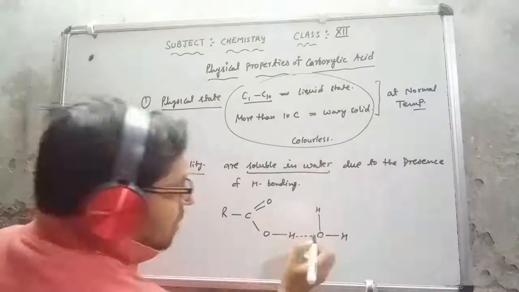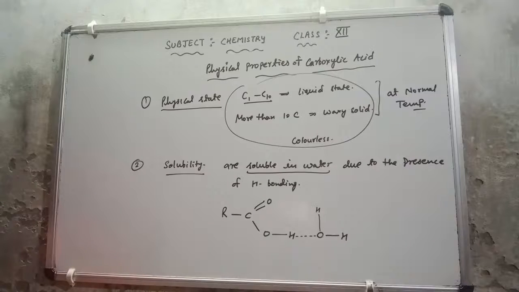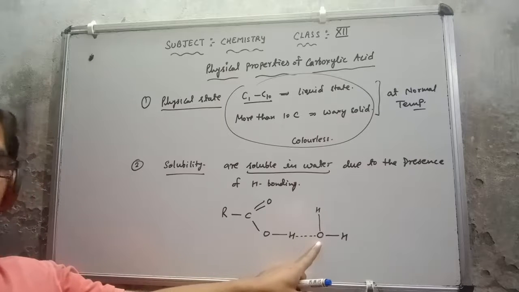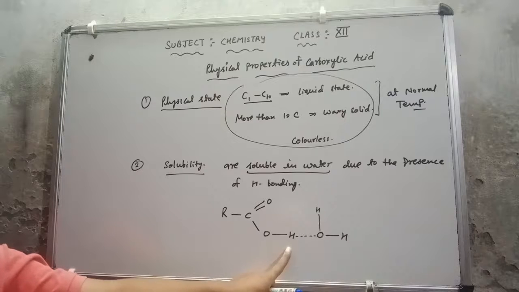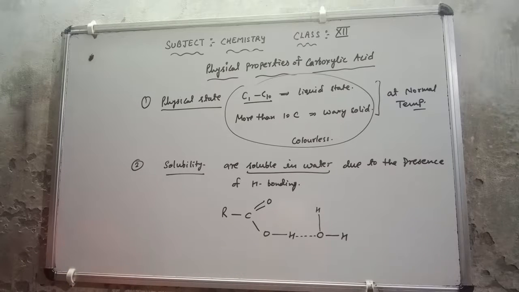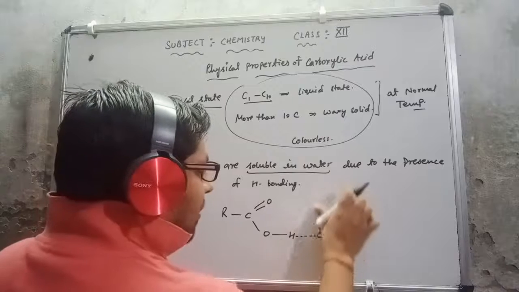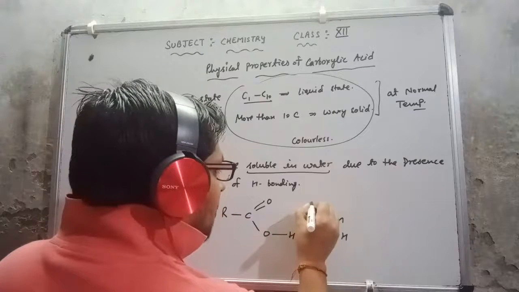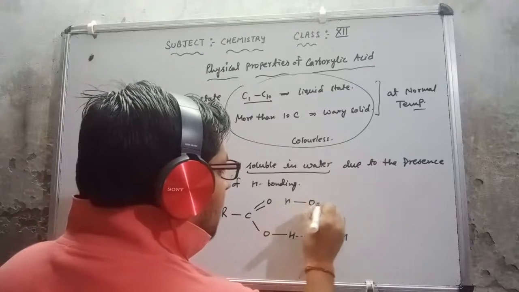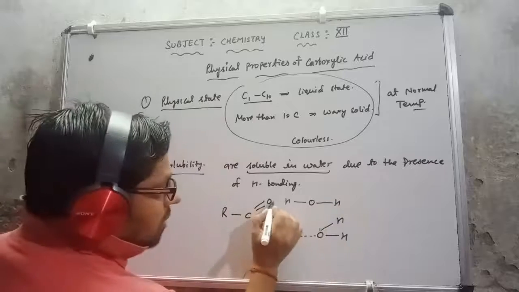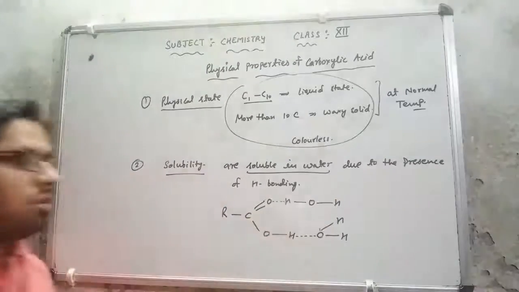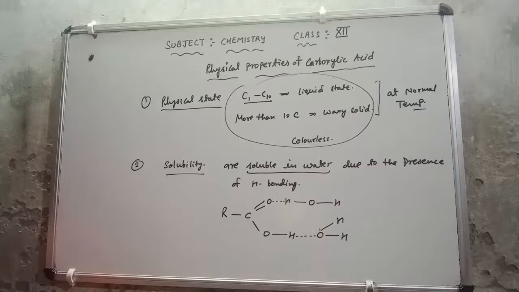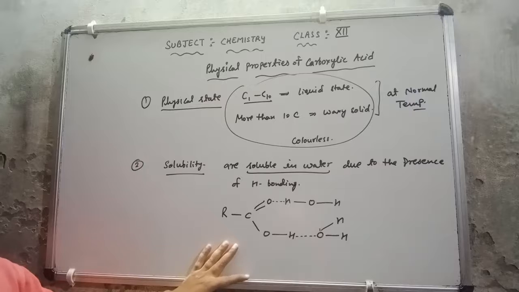So this is the hydrogen bonding between the oxygen of the water and the hydrogen of the carboxylic acid. Same, it can form hydrogen bonding here also. If I take another water molecule here, this oxygen and this hydrogen will show the hydrogen bonding. So as they form hydrogen bonding, the starting members of the carboxylic acids are soluble in water.